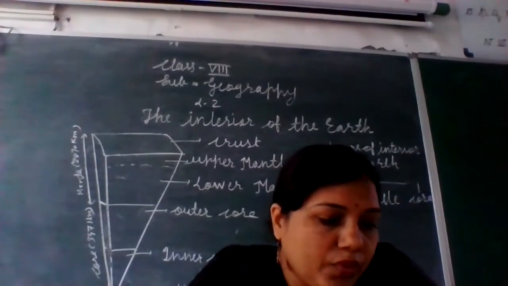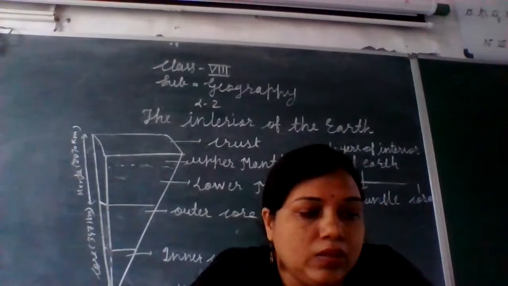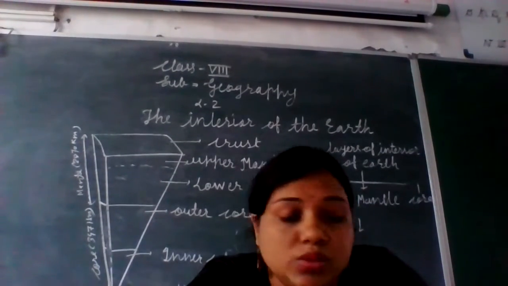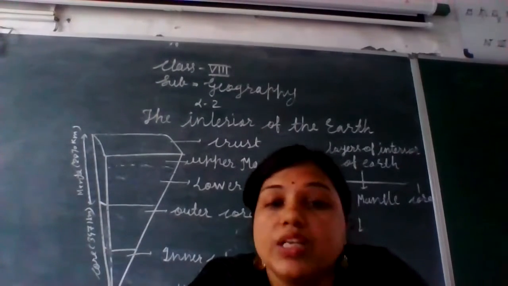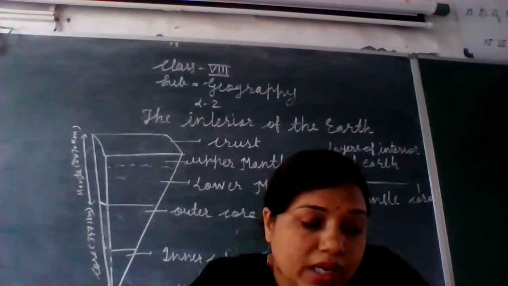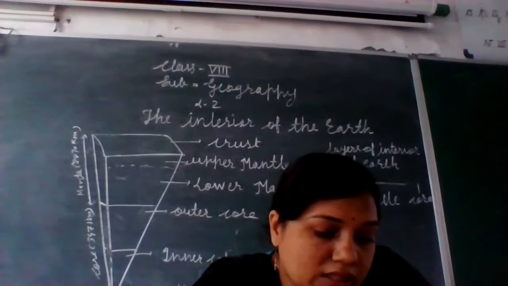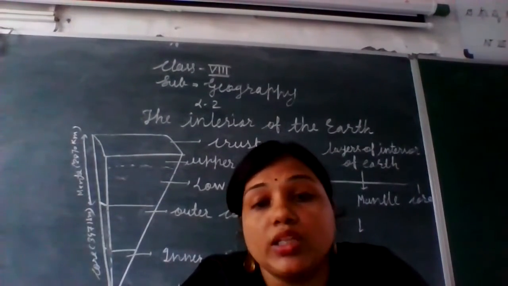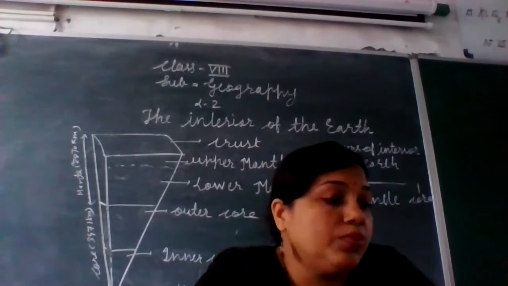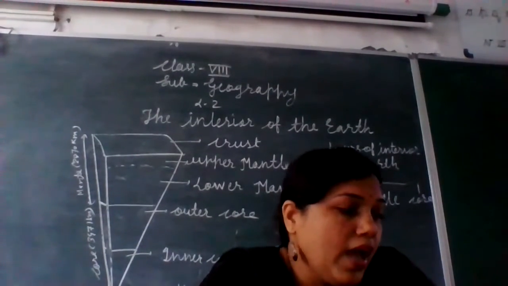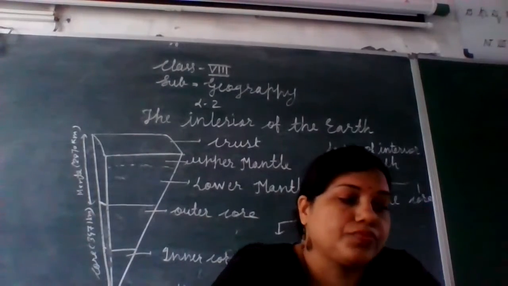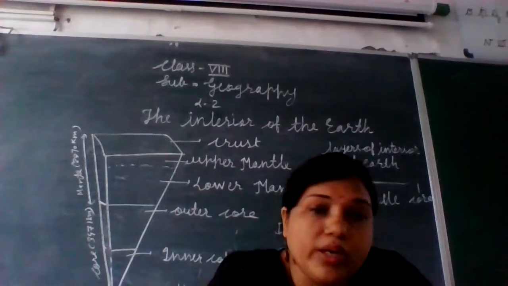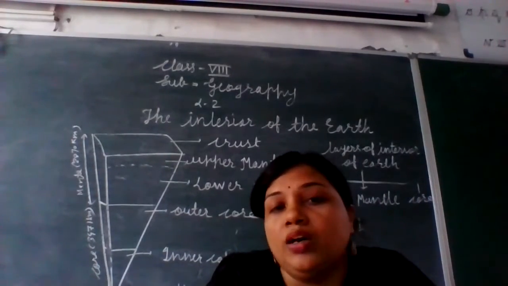In the last lecture we discussed the research of the scientists, how rigorously they work to know what is happening inside the earth, that means the interior of the earth. After that we discussed the meaning of magma, then the reasons for earthquakes and volcanic eruptions on the earth's surface. We also discussed the interior of the earth, so let us revise it again. Today we are going to discuss the interior of the earth briefly.